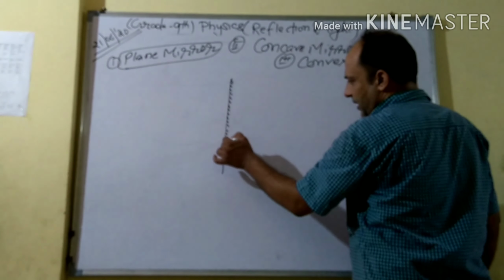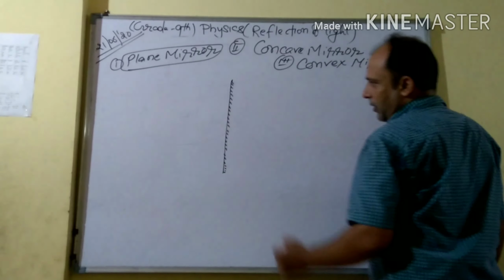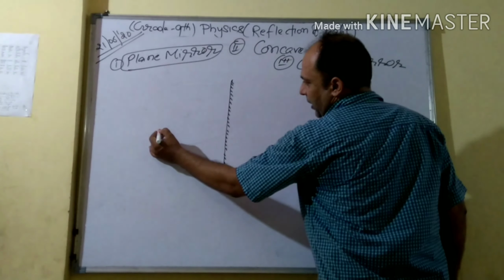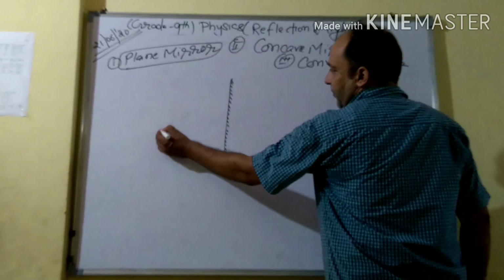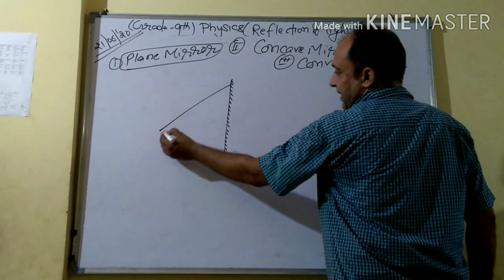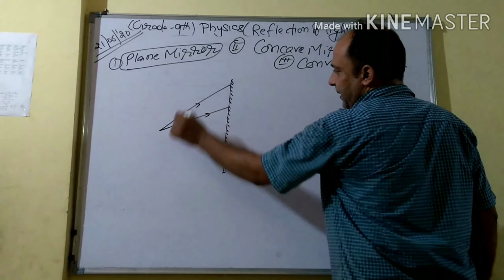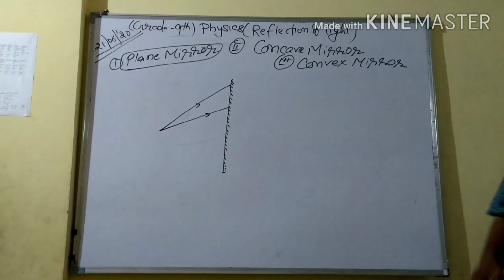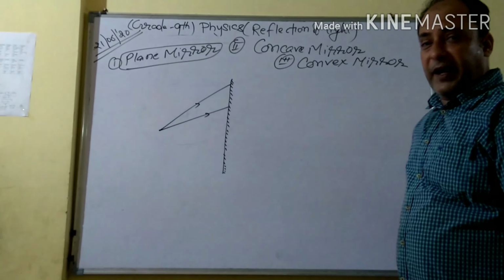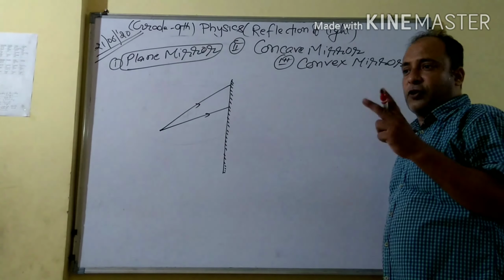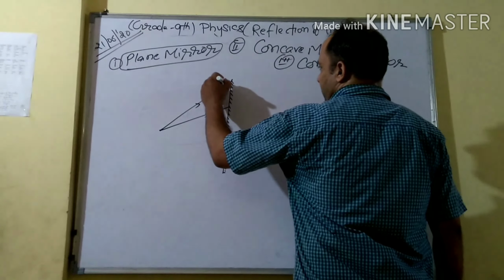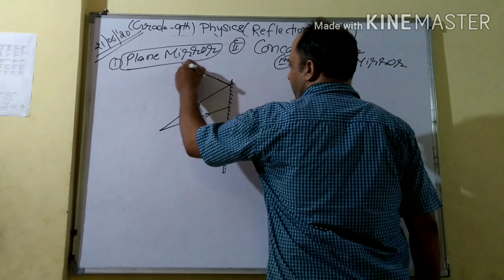The reflecting surface is here. The object is here. As I said at the beginning, the rays are going to meet after reflection or be produced to meet, so for that diagram there should be at least two rays. It forms like this.